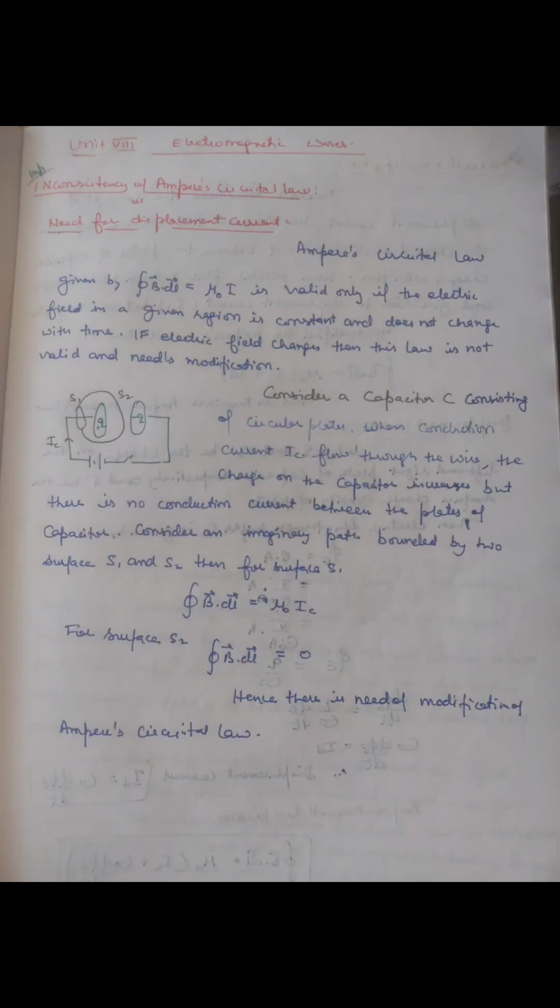Ampere's circuit law is valid only if the electric field in a given region is constant and does not change with time. If the electric field changes, then this law is not valid and needs modification. Maxwell showed that when a capacitor is charged or discharged, the electric field between the plates of the capacitor changes with time, and hence the electric flux between the plates changes and gives rise to displacement current.